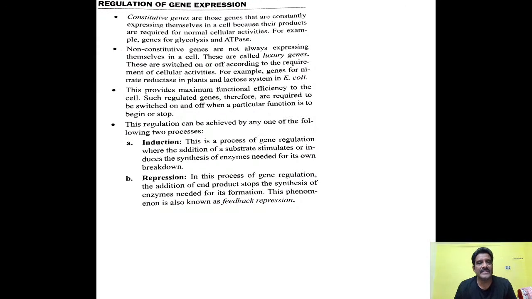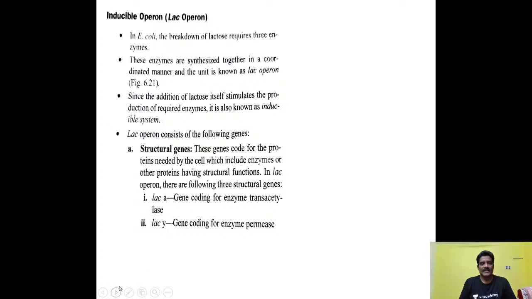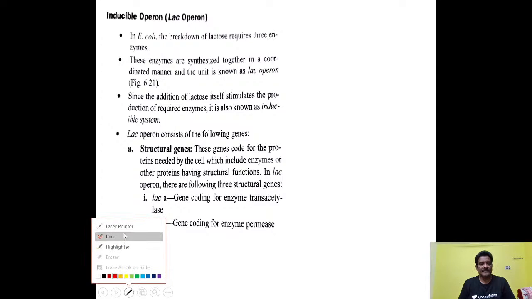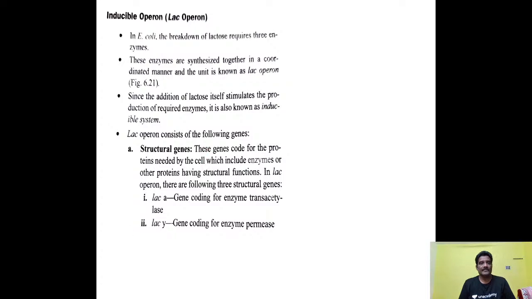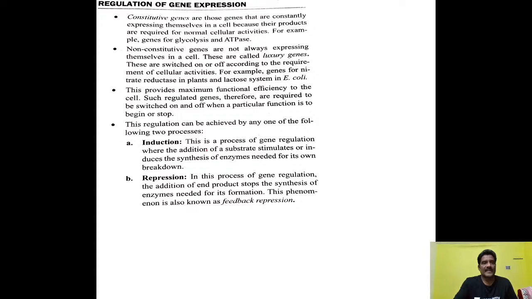So here, there are two types of genes. Gene expression is different. Genes are expressed under different conditions.